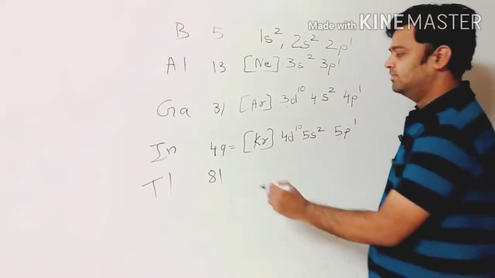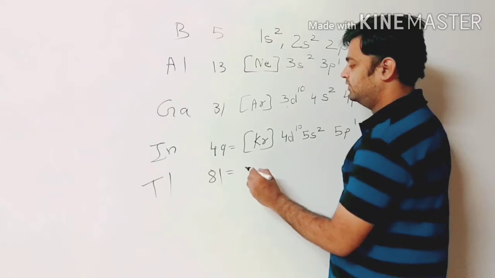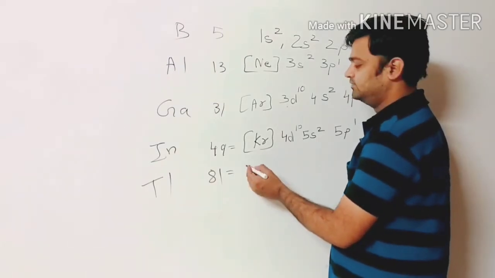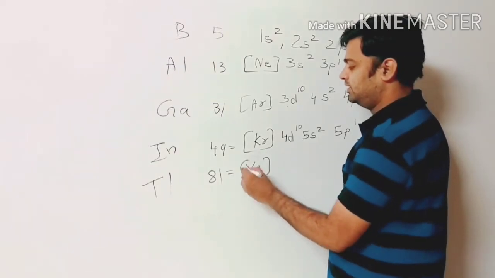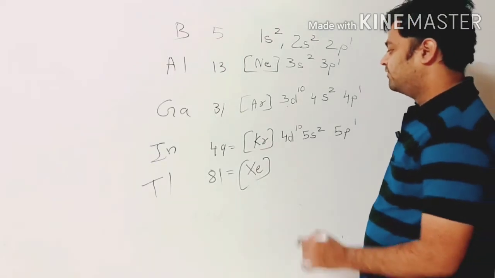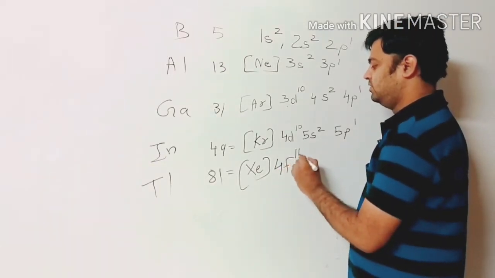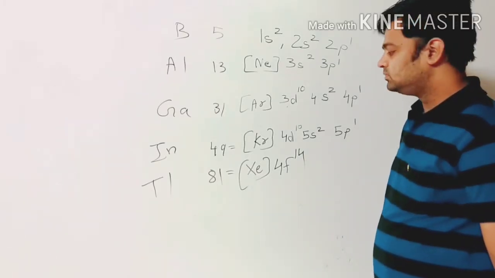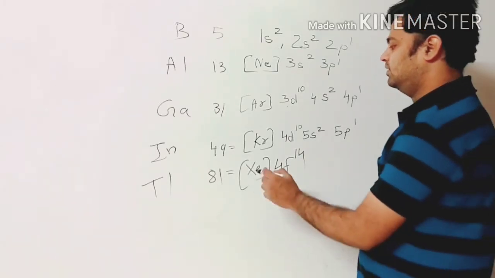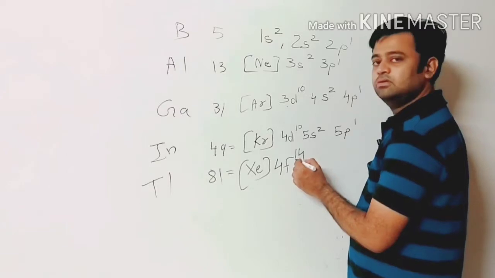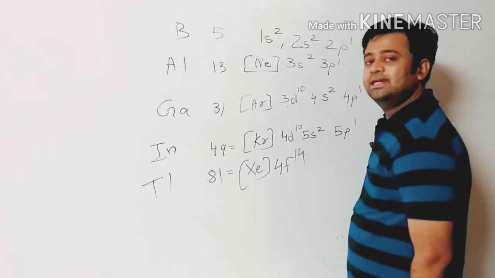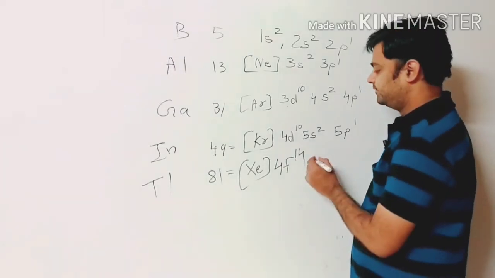And last, thallium. We will go for xenon, after krypton. We know its atomic number is 54. Now here one more we have to take, that is 4f14. 54 plus 14 is 68 electrons we have pushed up.